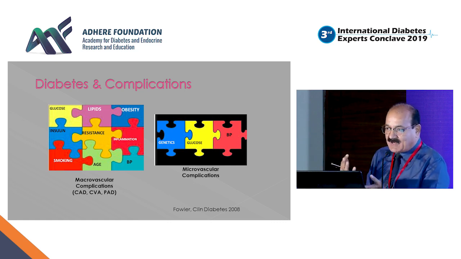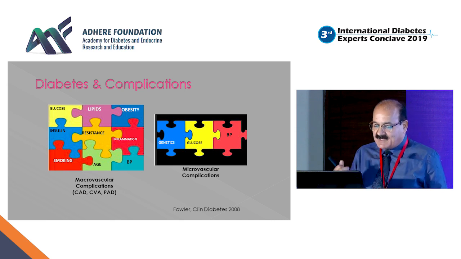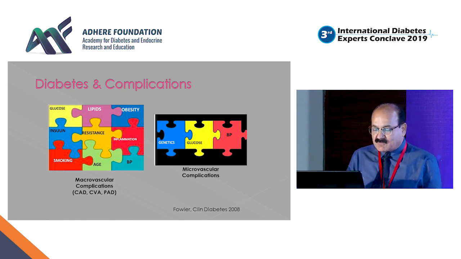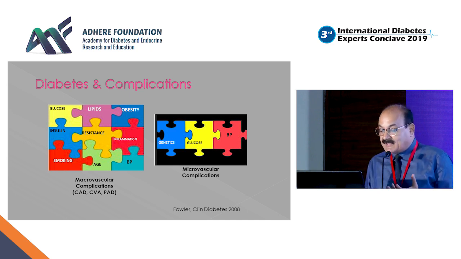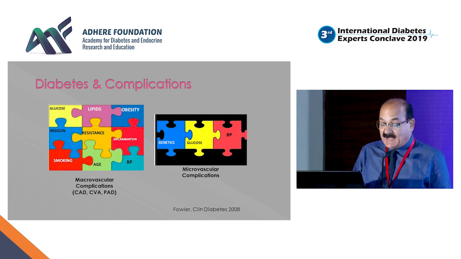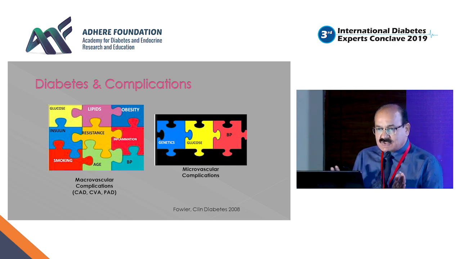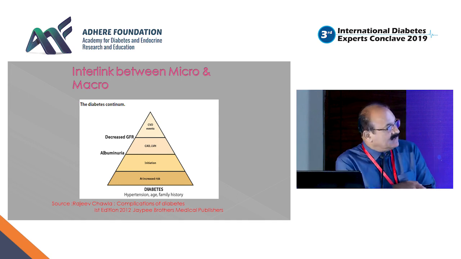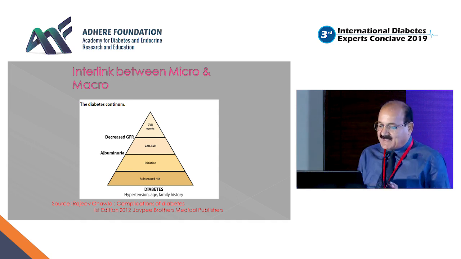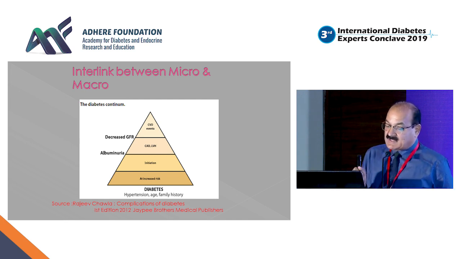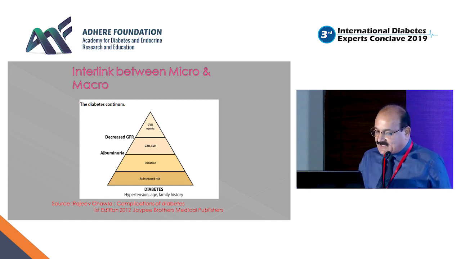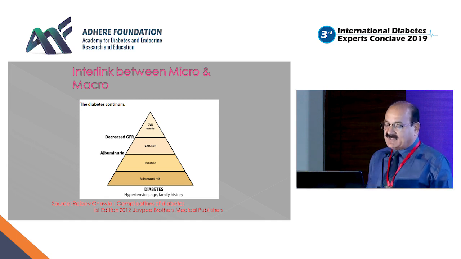Many Indian patients will have diabetic nephropathy coming in the families much earlier than anticipated, while for macrovascular, it is more of a heterogeneous situation: not only glycemic control, but lipids, maybe underlying insulin resistance, inflammation, obesity, of course uncontrolled hypertension, and habits like smoking could predispose to macrovascular complications. So we say that there is a strong link between micro as well as macrovascular complications, which should be viewed as a continuum. This is what we propose in one of our publications in IGM, that micro and macrovascular complications in diabetes are no more distinct, and should be viewed as a continuum of the same phenomena.